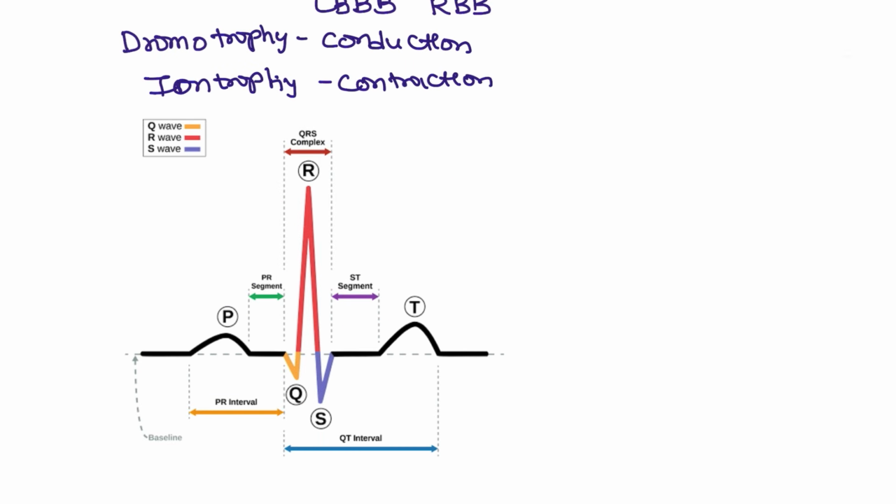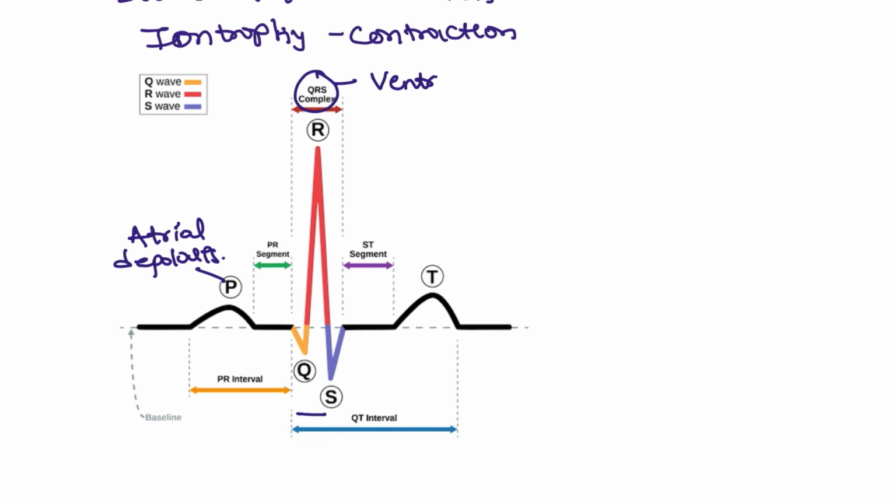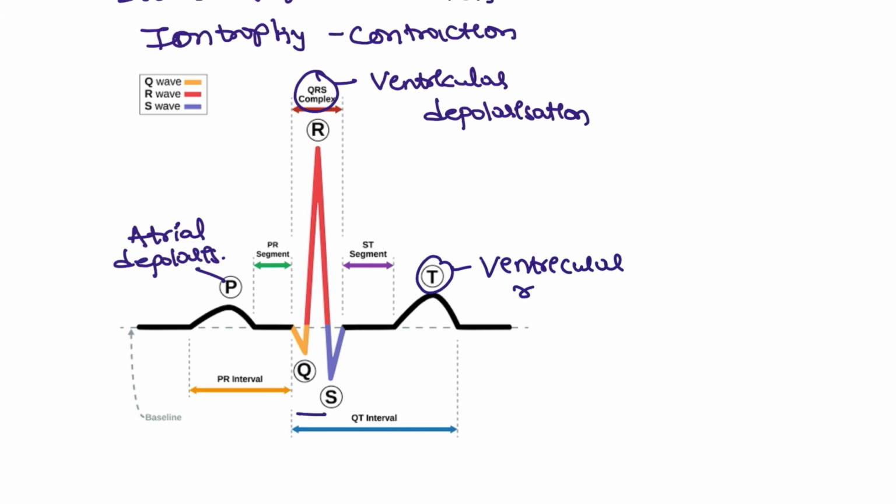Let's see the conduction and how the electrocardiogram is formed. So the P wave is for the atrial depolarization. QRS complex, this is for the ventricular depolarization, and the T wave is for the ventricular repolarization.